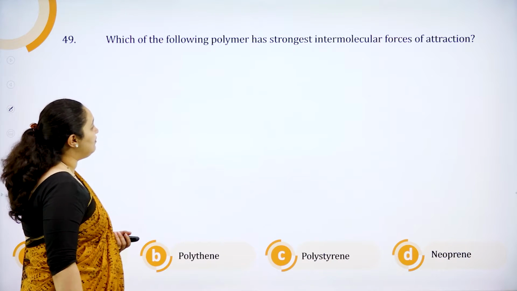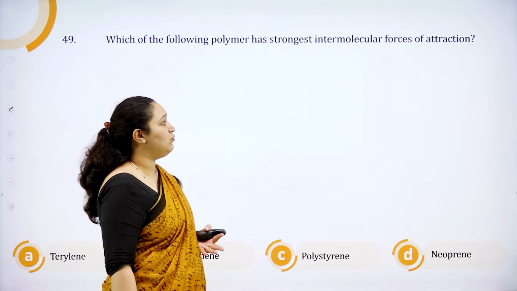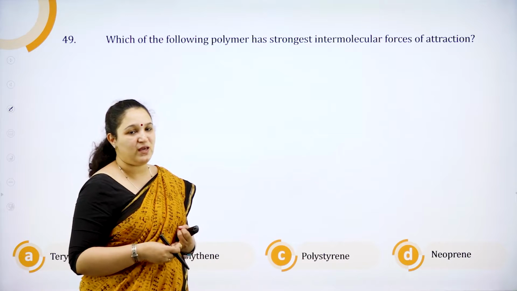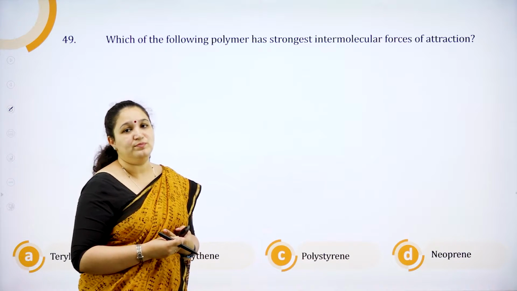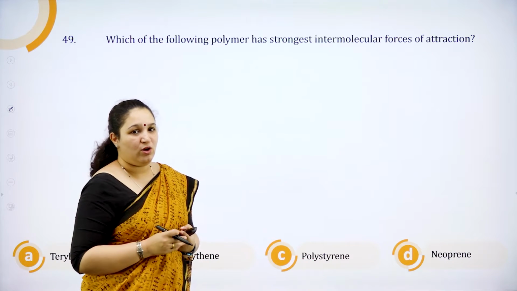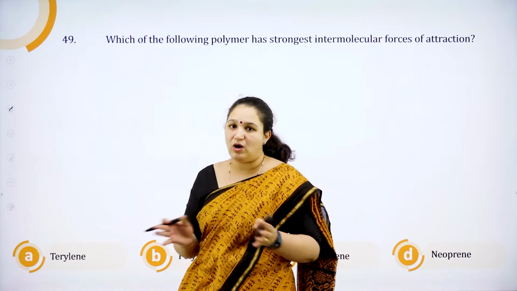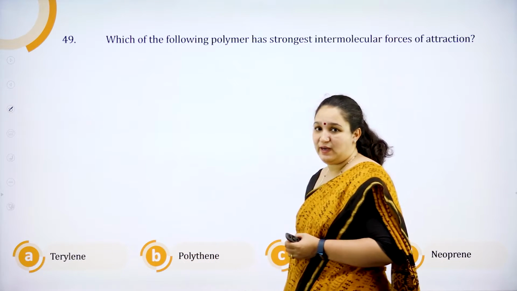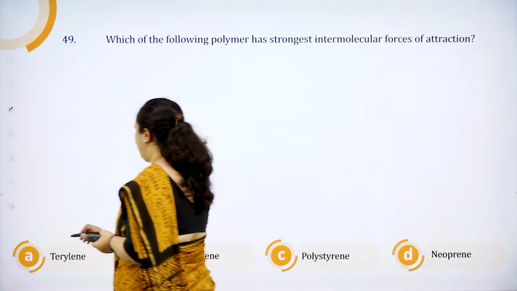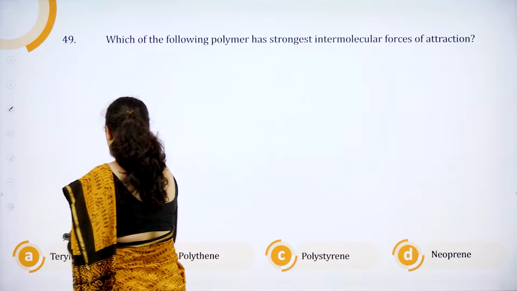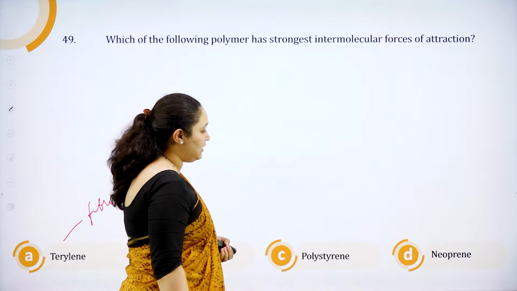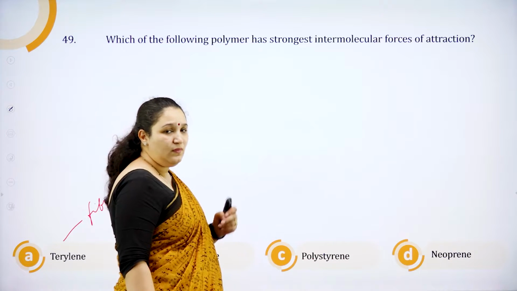Which of the following polymers has the strongest intermolecular forces of attraction? So polymers, if you see, we have elastomers, fibers, thermosetting plastics and thermoplastics. If you remember what I had told you in your classes, I had given you the order of intermolecular force of attraction. You can actually answer this question. Terylene is nothing but Dacron, which is a fiber. Correct? Then polythene is a thermoplastic, polystyrene is again a thermoplastic and neoprene is an elastomer.